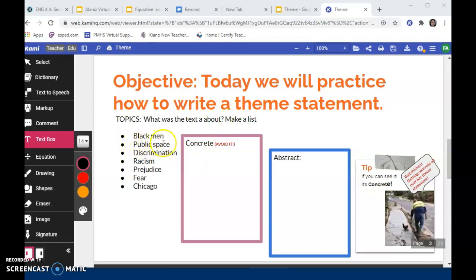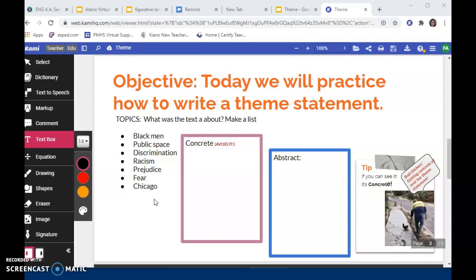It is about black men, it is about public spaces, discrimination, racism, prejudice, fear, and it happened in Chicago, right? We could also put on the streets, it happens on the streets. So, what next? We've chosen topics, really. So a topic is one word, usually 2 at the most. That is not in and of itself a theme, guys. And I want to stress that.